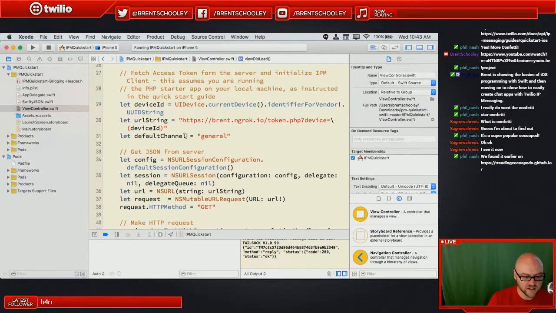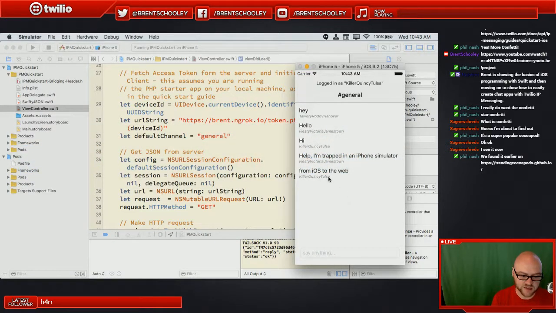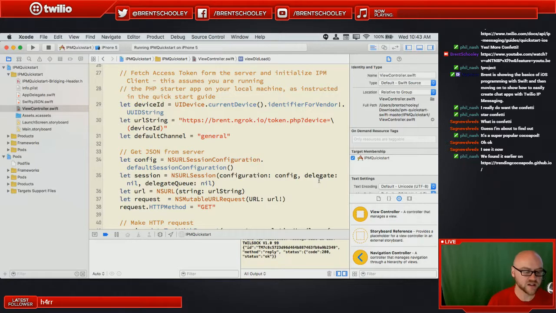We're going to give it a device ID, and it is going to generate an identity to go with that. We've noticed we get these random names like Killer Quincy Tulsa. So Killer Quincy Tulsa is the random name that I got the last time we ran this, and that was given back to us when we requested the token. What we did pass in is the device ID. So this is the UUID string that represents the simulator in this case, or your iPhone if it was running